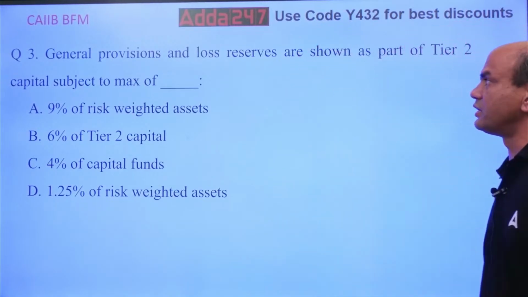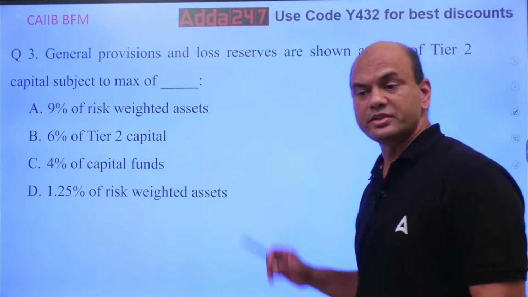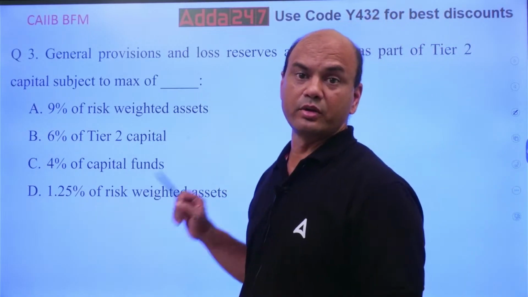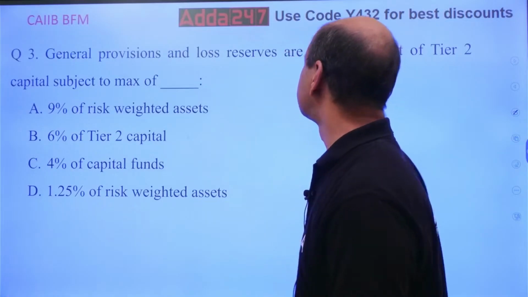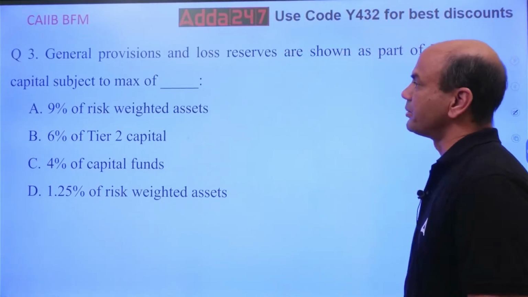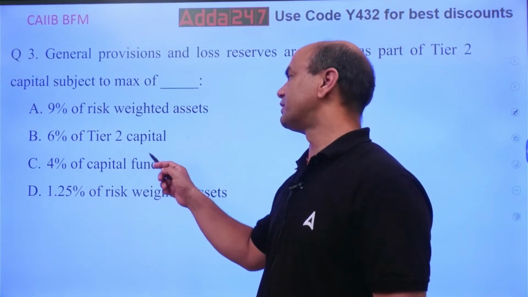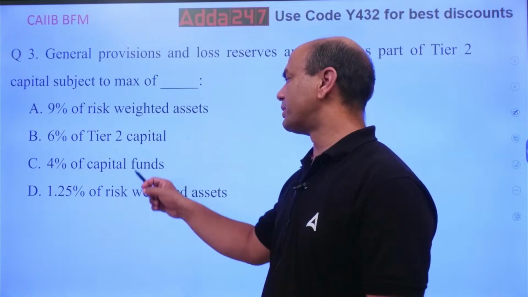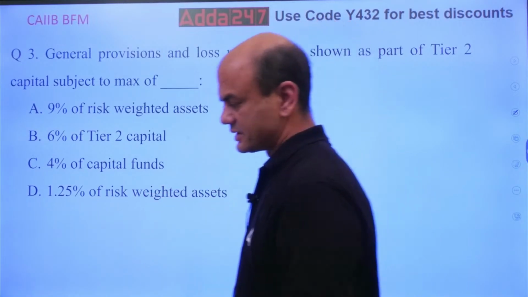General provisions and loss reserves are shown as a part of tier 2 capital, subject to a maximum of... This is separate. This question comes in the exam. In fact, you get numericals also on this. So general provisions and loss reserves are shown as a part of tier 2 capital, subject to 9% of the RWA, 6% of the tier 2 capital, 4% of the capital funds, or 1.25% of the RWA, risk-weighted assets.